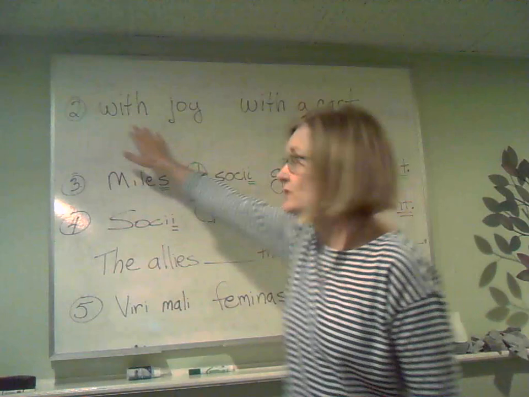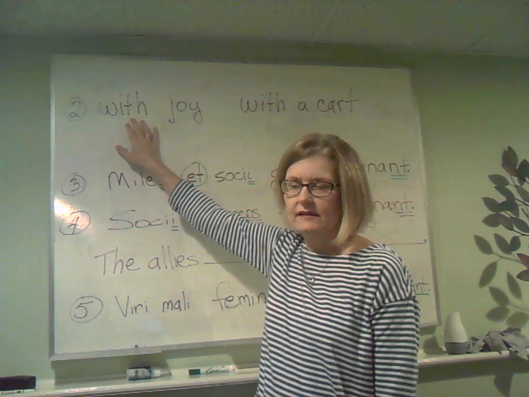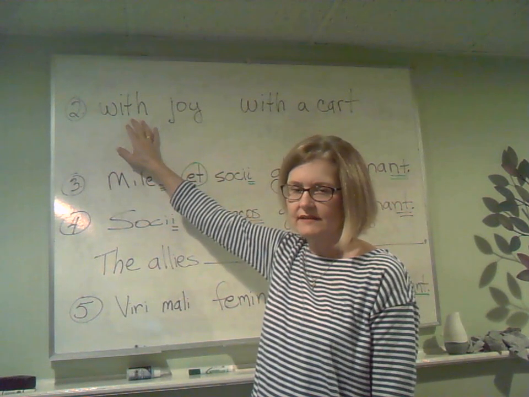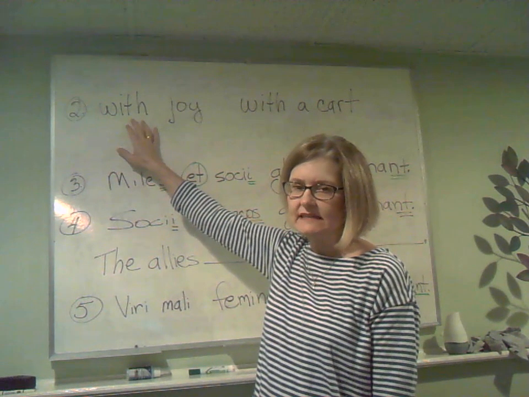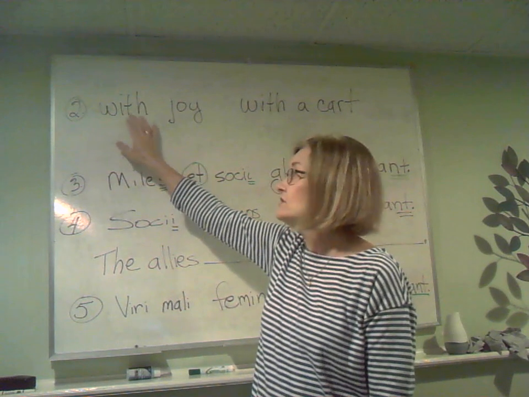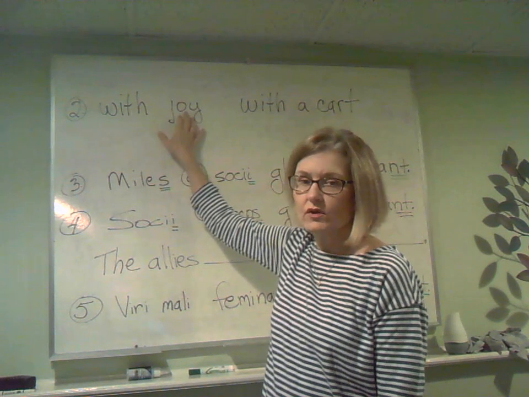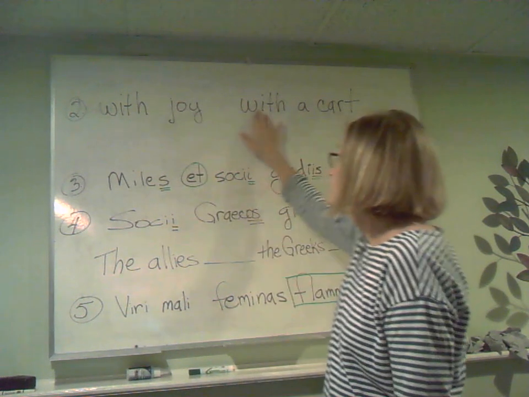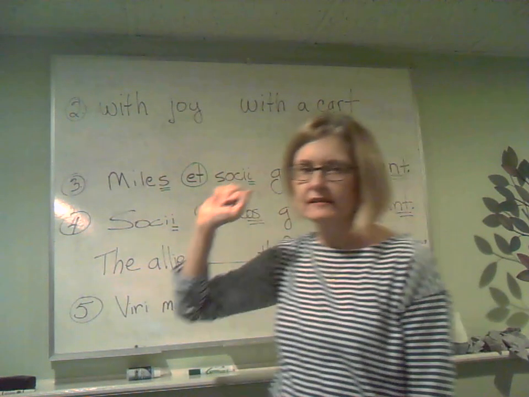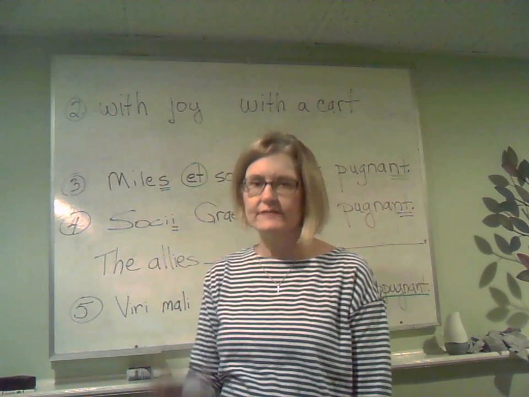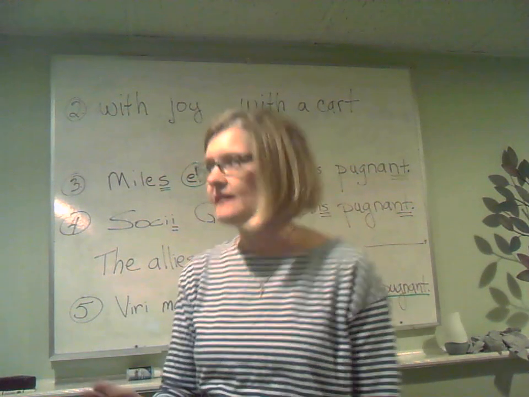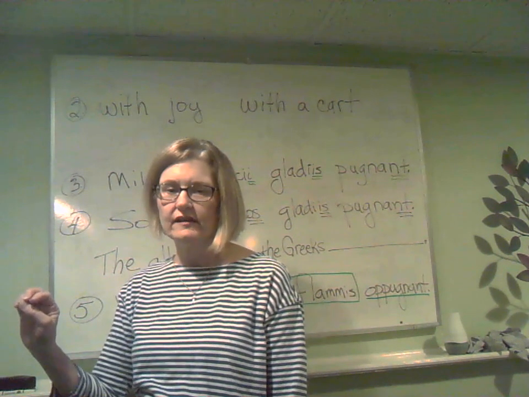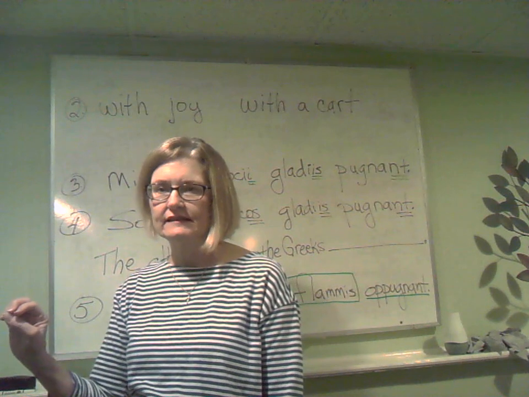So the first thing you're going to do after you read the textbook and write down the things I suggest you write down is that you're going to look at sentences that are written in English, and you're simply going to type in the words that represent the ablative. So it will be things like with joy, with a cart, from the palace. Very simple. I think there's 8 of those. Okay. The next thing you're going to do is you're going to practice finding the ablative word in a Latin sentence. There's 8 of them.